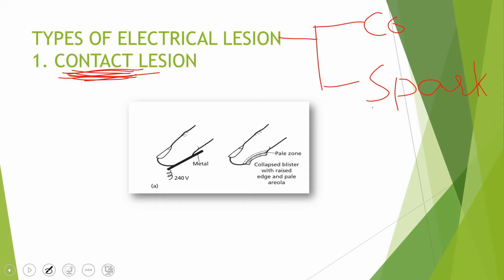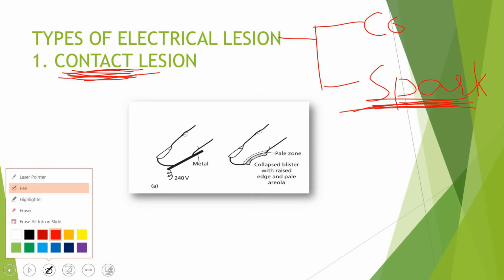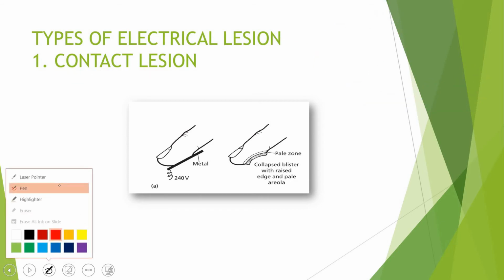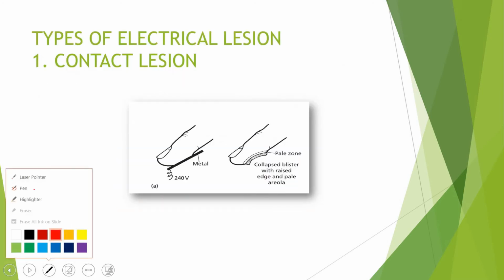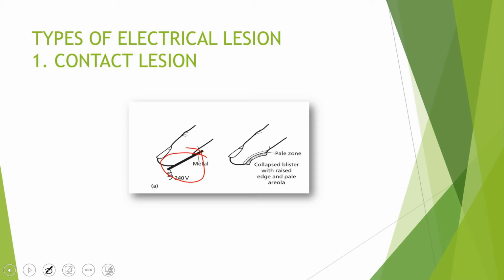But when there is a slight gap between the conductor and the body, a spark can flow from the conductor to the body. This is known as spark lesion, and we will study and discuss spark lesion in the coming slides. But as the title of this slide displays, here the topic is contact lesion. So usually there is a discrete focal point of entry of current, and the current gets concentrated at that point. Enough energy gets transferred that this causes a thermal lesion on the skin at the point of entry.